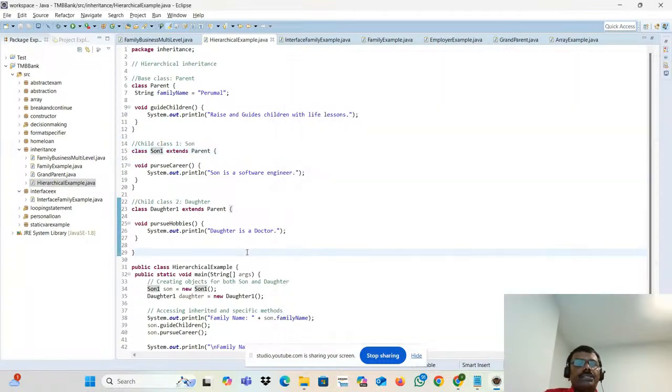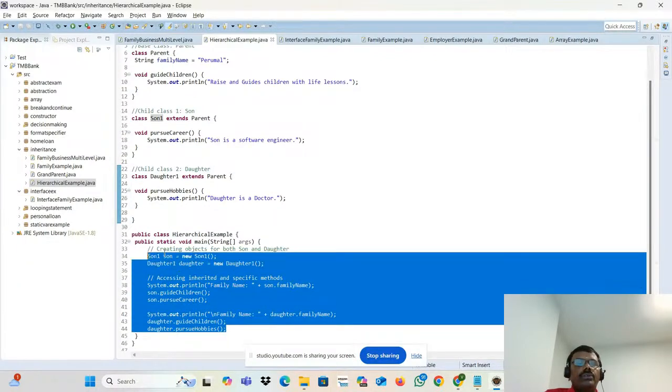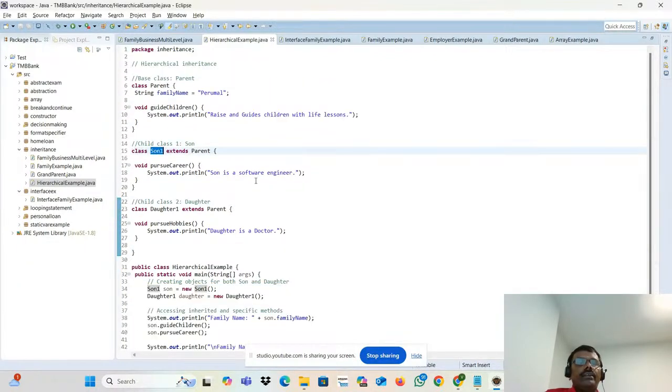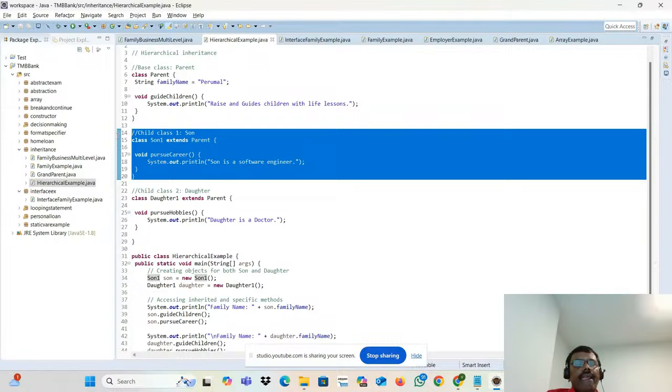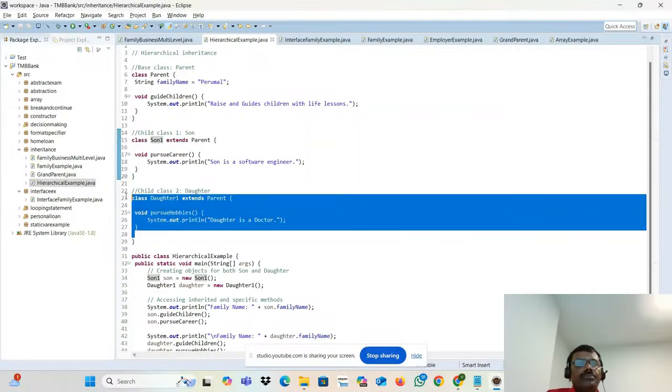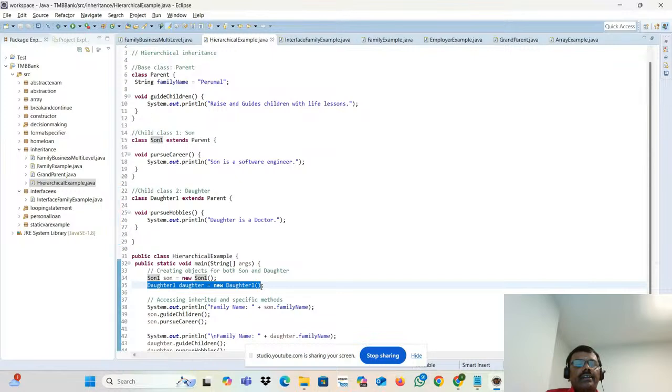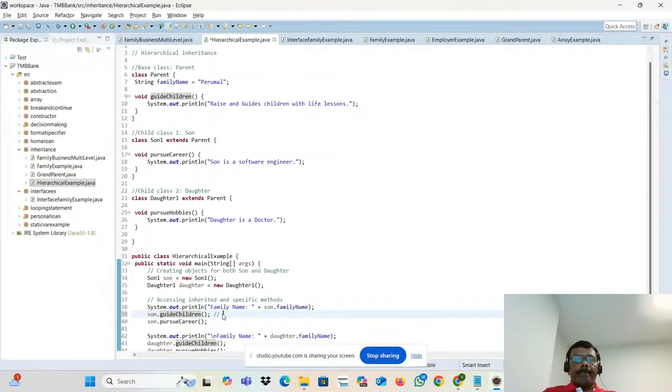Now let us do the operations here. How to do the operations? I am just creating one object, son1. What is that actually? I just created the object for this particular class. Son1 son is equal to new son1. Similarly, I just created the object for this daughter1 class. Now what I'm going to do? son1.guideChildren. Whose method is it? It is a parent method.